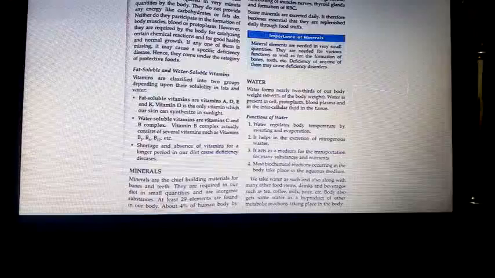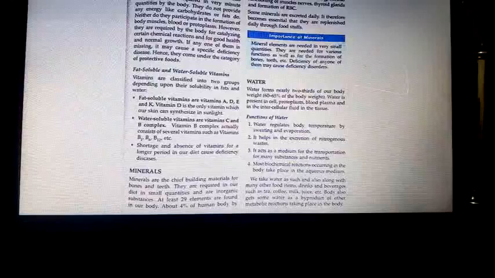However, they are required by the body for catalyzing certain chemical reactions and for good health and normal growth. If any one of them is missing, it may cause specific deficiency. Got it, children? That is why they come under the category of protective food. Now you understood why they are very important.